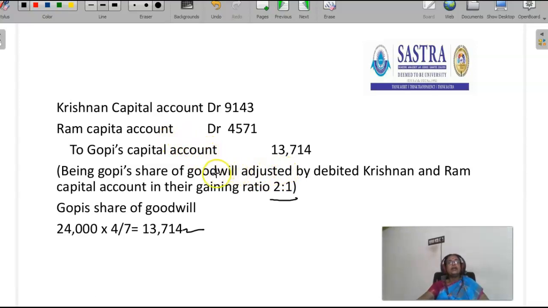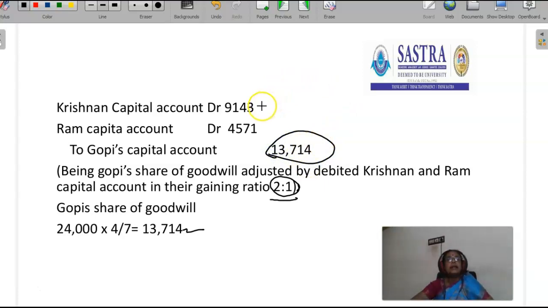So the 13,714 should be debited to the existing partners in the ratio of 2:1.